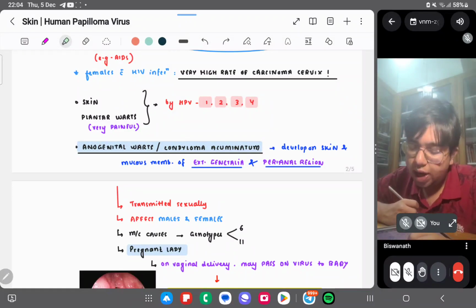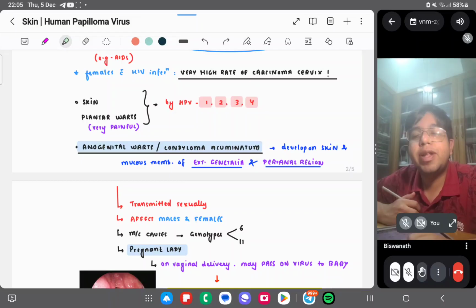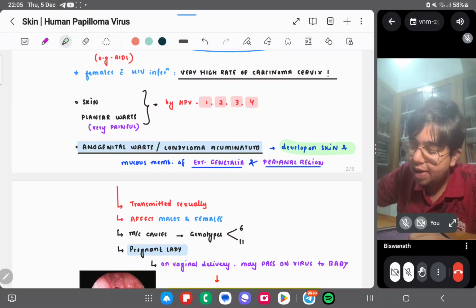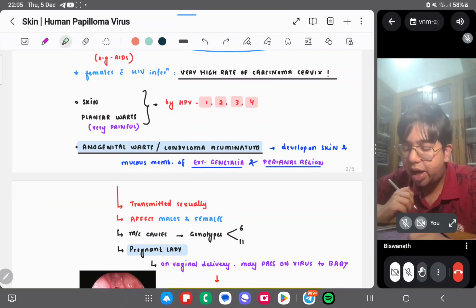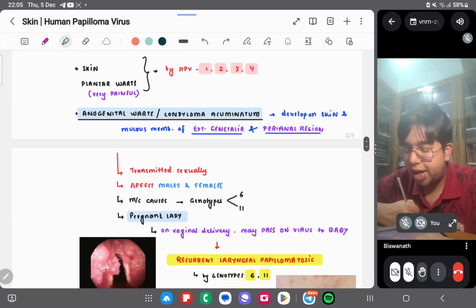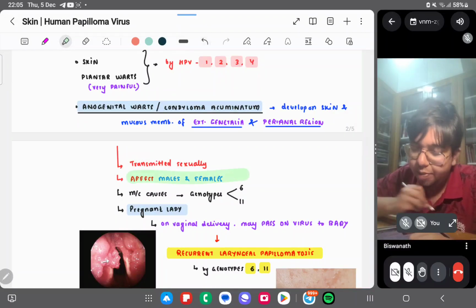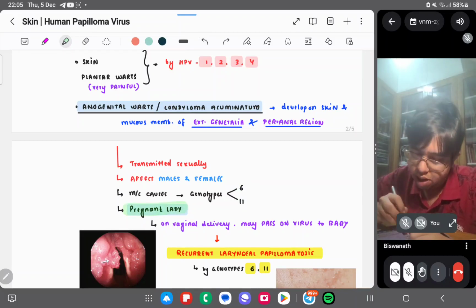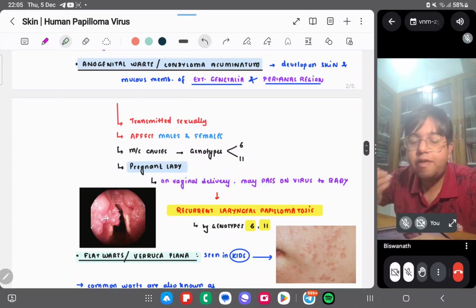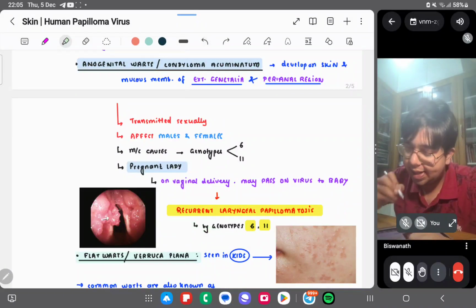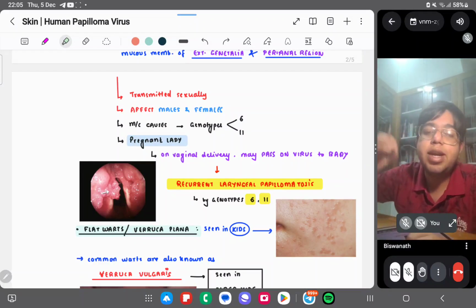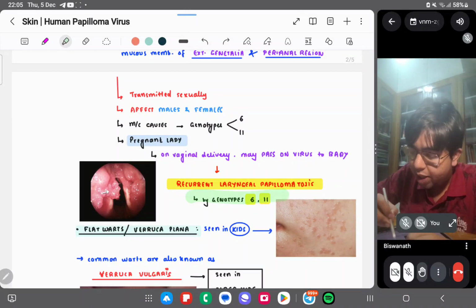Anogenital warts are called condyloma acuminatum. If you have read pathology, you must have read about this condition. It develops on the skin and mucous membrane of the external genitalia and perianal region, is transmitted sexually, and affects males and females. The most common genotypes are 6 and 11. A pregnant lady on vaginal delivery may pass the virus to the baby, and in the baby it causes recurrent laryngeal papillomatosis by genotypes 6 and 11.